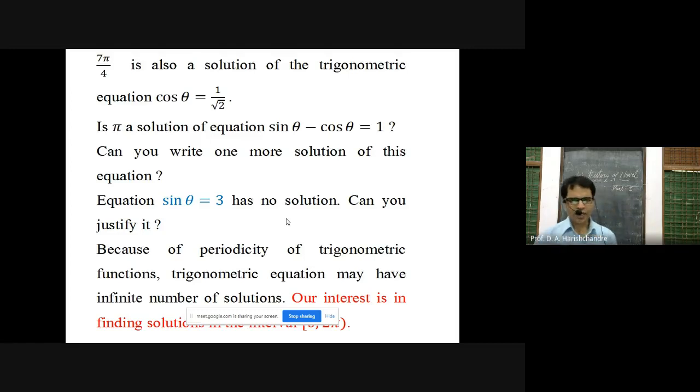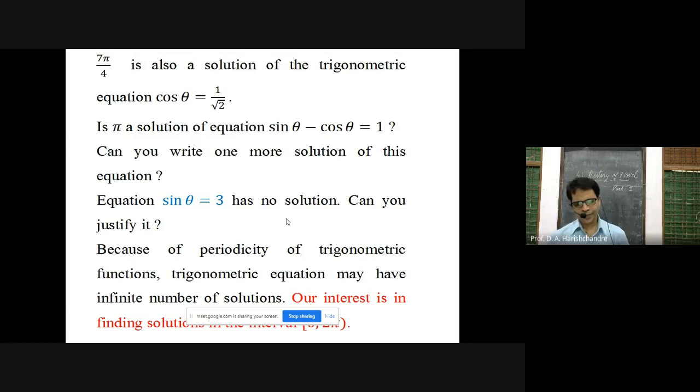But what is the trigonometric equation here? Sin theta is equal to 3. So ultimately, you cannot find such a value of the variable theta which will satisfy this equation sin theta is equal to 3. So this equation cannot have any solution. Okay. Because of periodicity of trigonometric functions, trigonometric equations may have an infinite number of solutions.